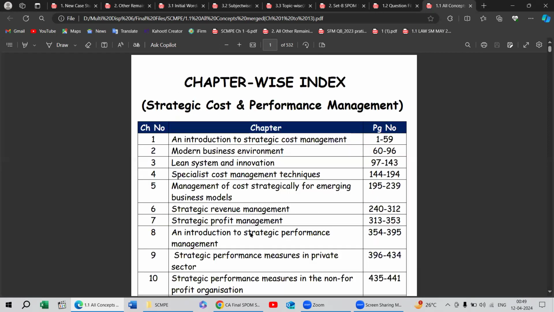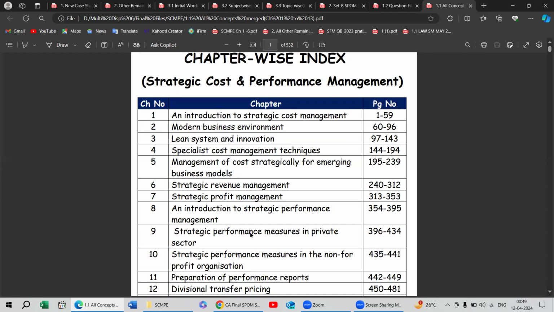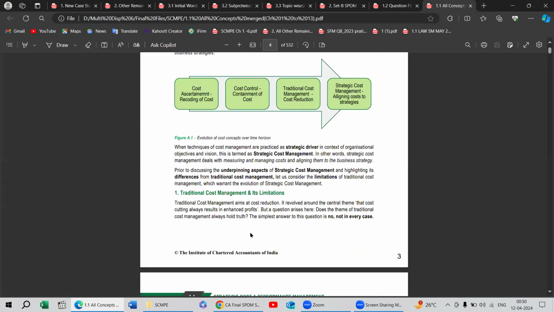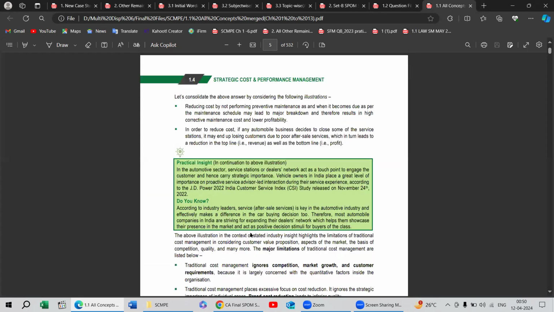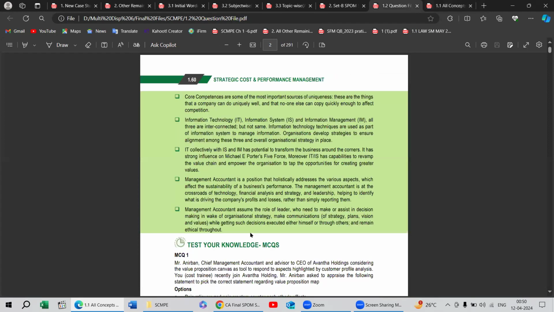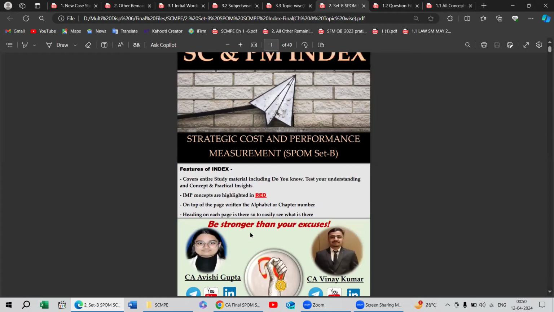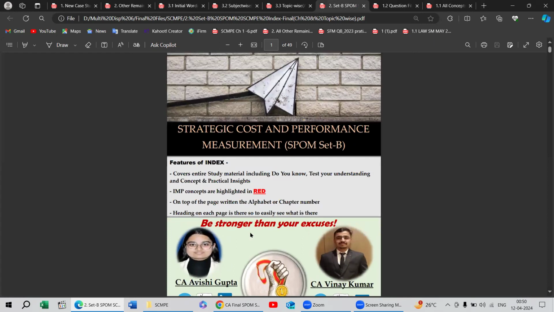And a proper index, like on which page which chapter is starting, is also there, because here I have created my own page numbers also, like page number 3, and everything relating to that you will find. And CF Shigupta and I have created this file where we have kept the relation to test your understanding, concept and practical insights, and the relation to concepts also. And important concepts of the relevant chapter have been kept in red and bold. And at the top of each chapter the alphabet and chapter wise number is also there, and a heading on each page is also there, so that we can properly move through this.